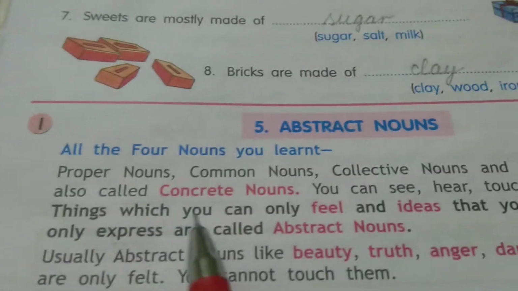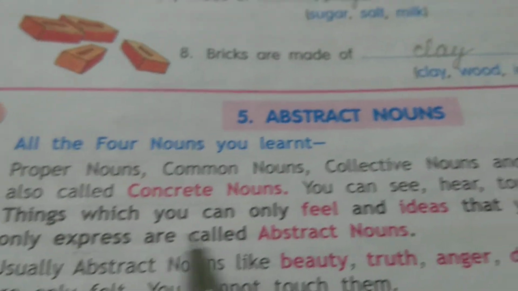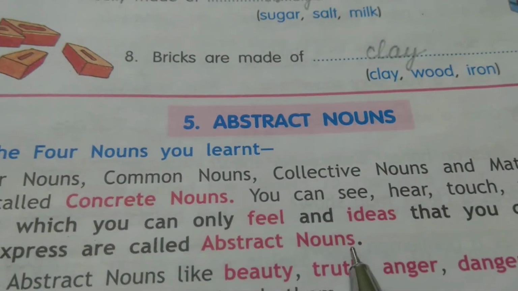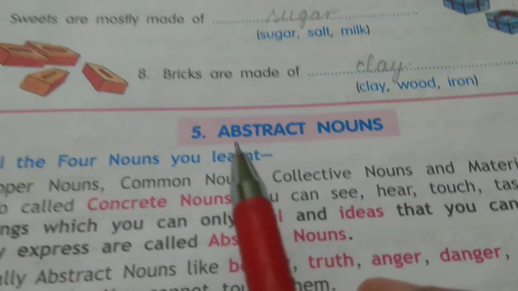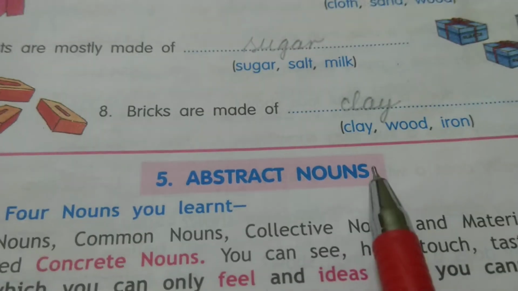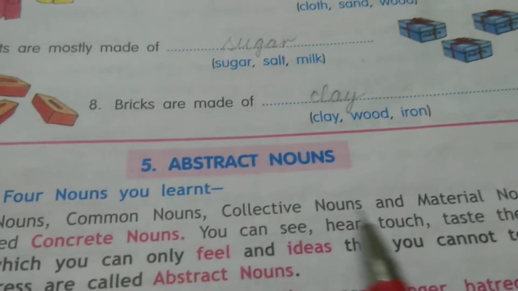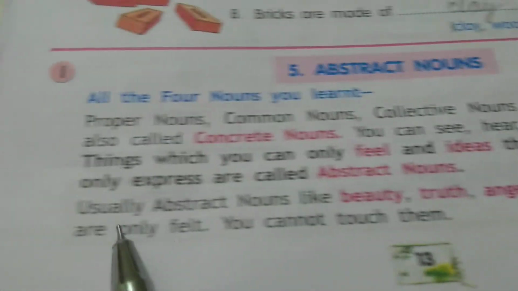Now, things which you can only feel, and ideas you cannot touch but only express, are called abstract nouns. Okay, so one more noun is added in class 5, that is called abstract nouns, which you cannot touch or hear or taste.